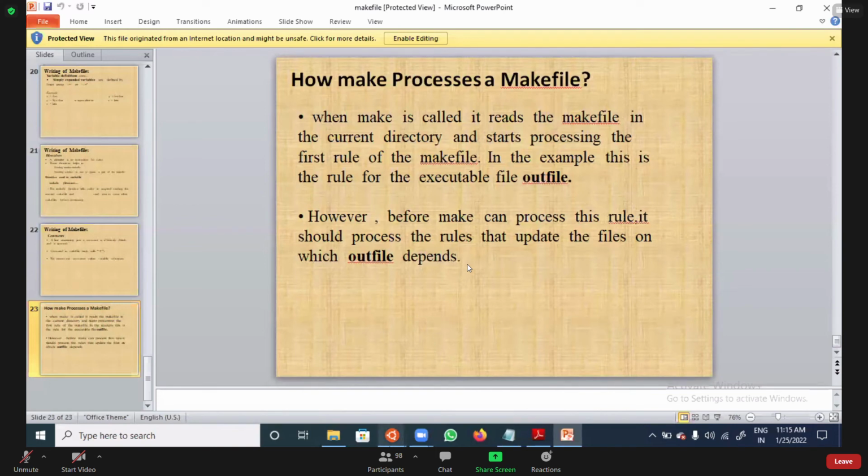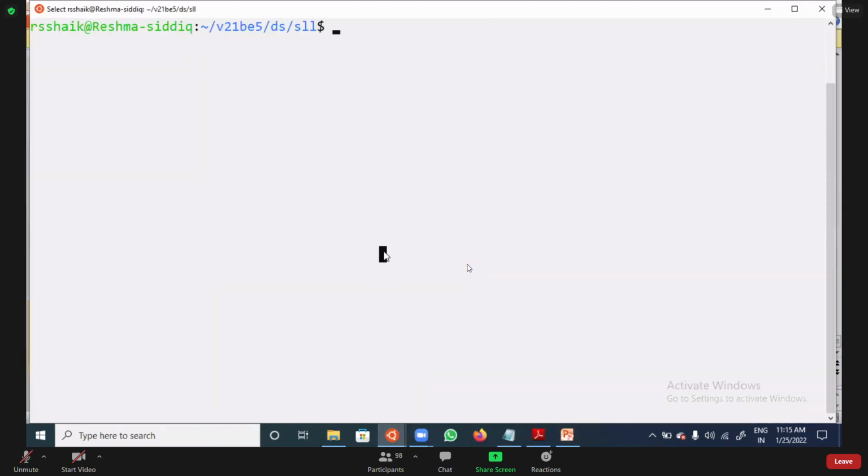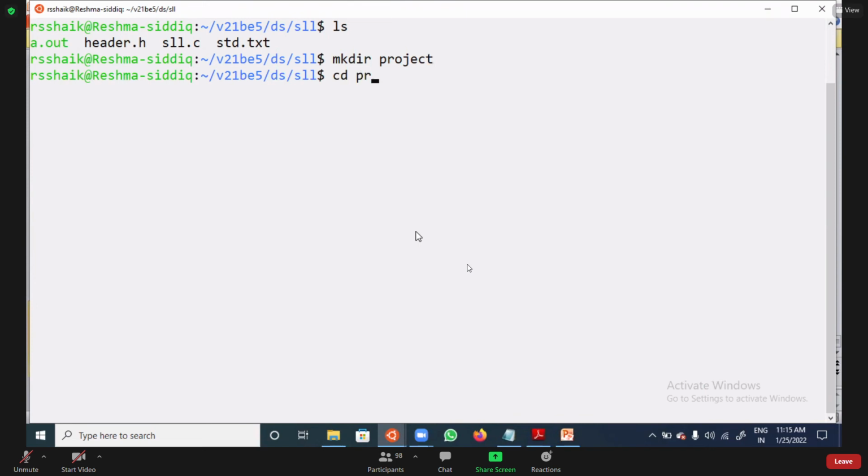Now please try to analyze. I will discuss the program now. After that, we'll close the session. It will take just 10 to 15 minutes. Just try to analyze. After that, we'll discuss. Now you can see I'm going to create one directory. What is the directory? Project. One project I'm taking. cd project.